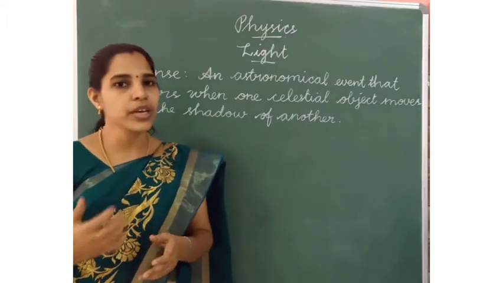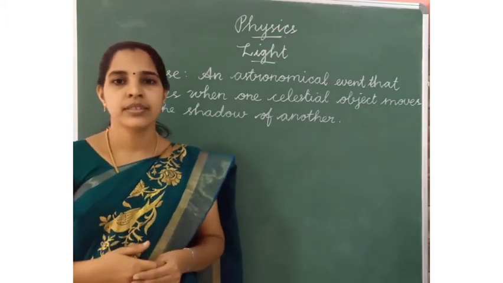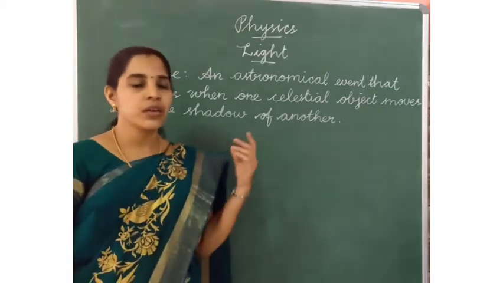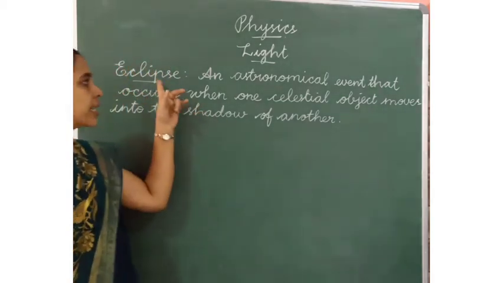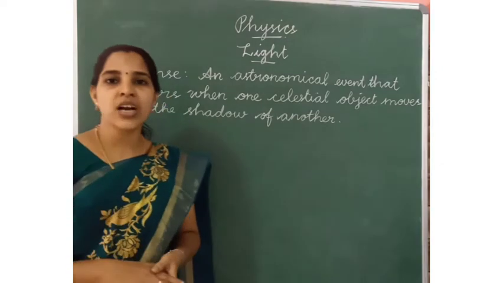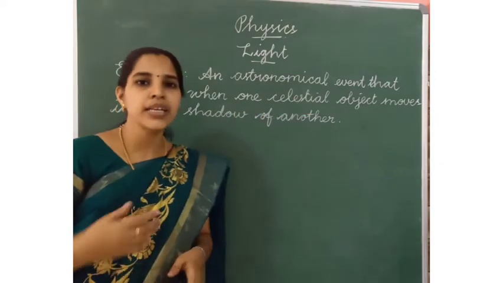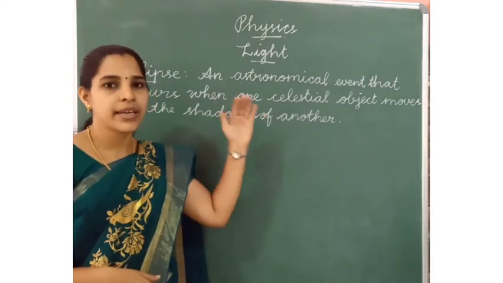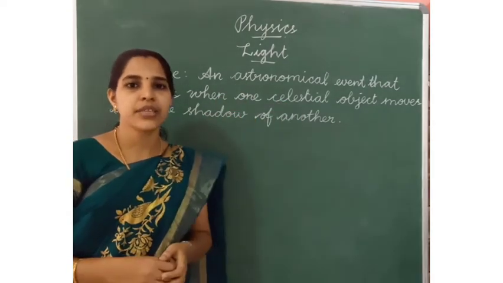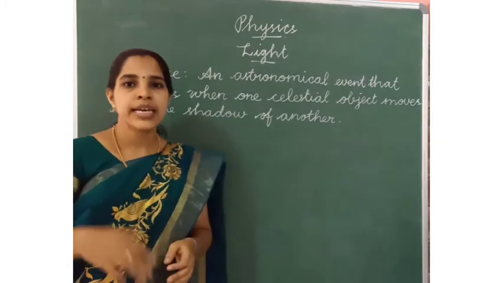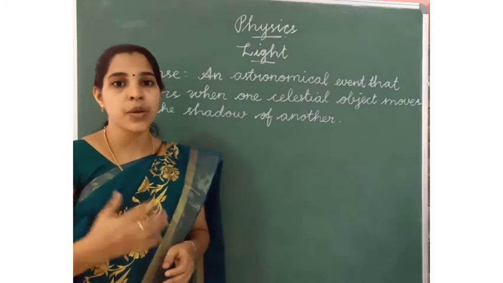Have you referred to the book, everyone? Okay. Today we are going to learn about eclipse. What is the meaning of eclipse? It is an astronomical event. Astronomical means it is related to astronomy.